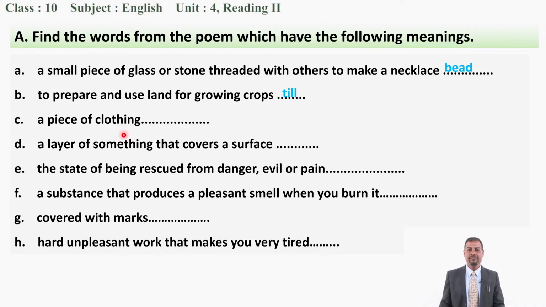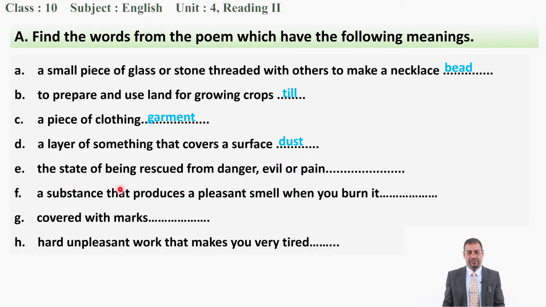Next, a piece of clothing. What is the correct word for this meaning? Can you tell me? That is, yes, garment, G-A-R-M-E-N-T, garment, okay. Next one, a layer of something that covers a surface. You know that, a layer of something that covers the surface. So, what is the word that you can find in the text? Okay, tell me once again. Okay, it is dust.